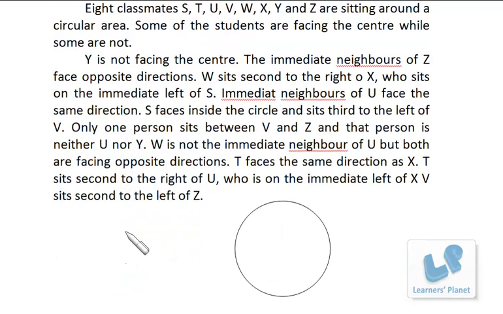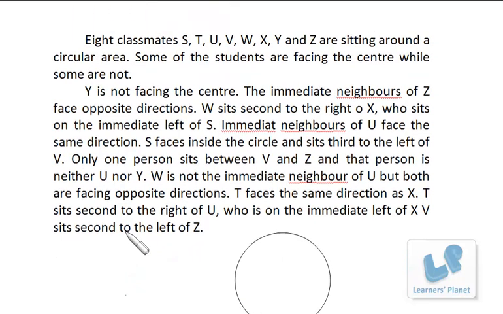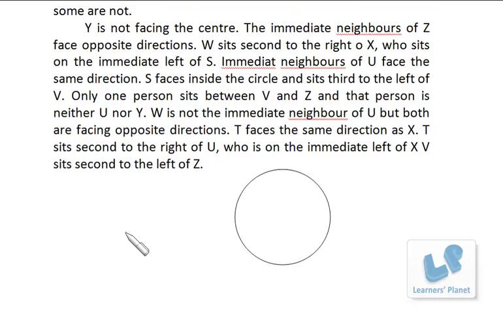Now this set of questions, once again 8 people are there: S, T, U, V, W, X, Y, Z. I just mark the positions 1, 2, 3, 4, 5, 6, 7 and 8. Now Y is not facing the center, so precisely Y is facing outside. The immediate neighbors of Z face opposite direction. W sits second to the right of X. That means between W and X, one person is there. Okay, so this is done.